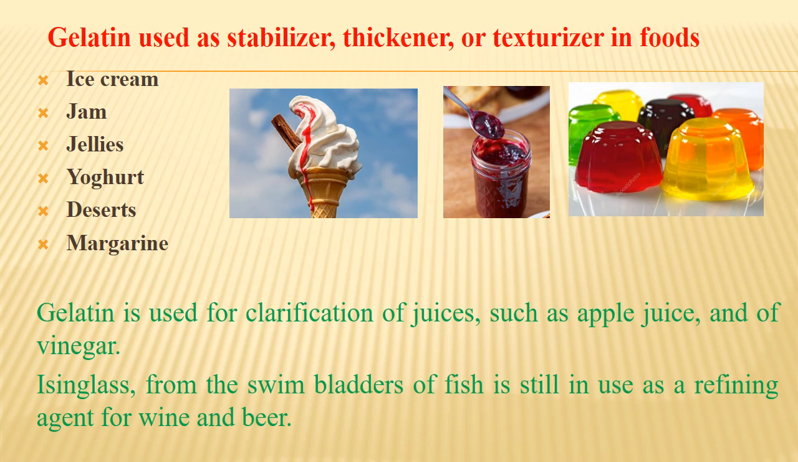Similarly, there is a special kind of gelatin obtained from fish swim bladder, called isinglass, and that is still used in refining of wine and beer. So these are some of the very special uses of gelatin in the food industry.